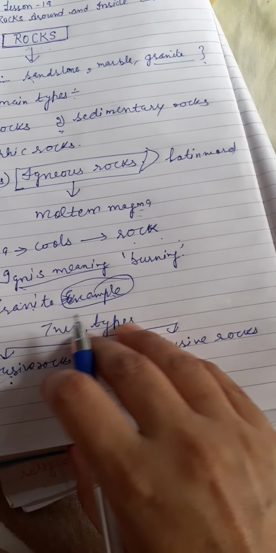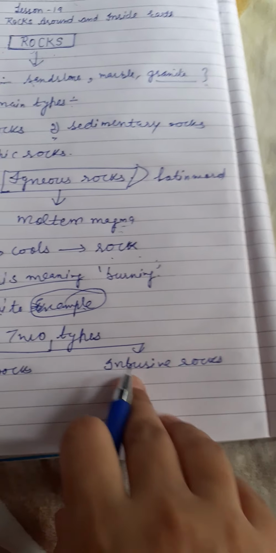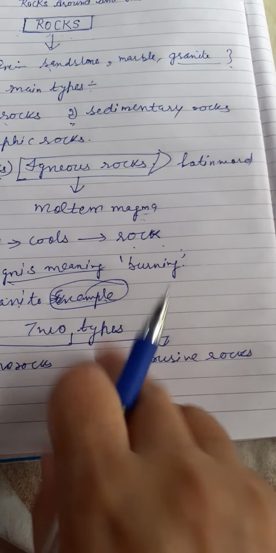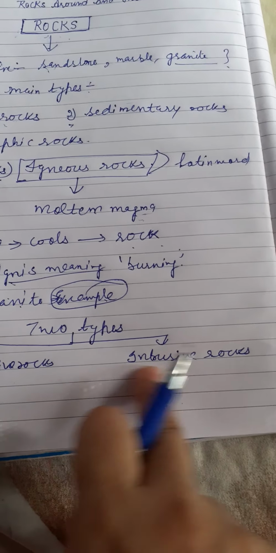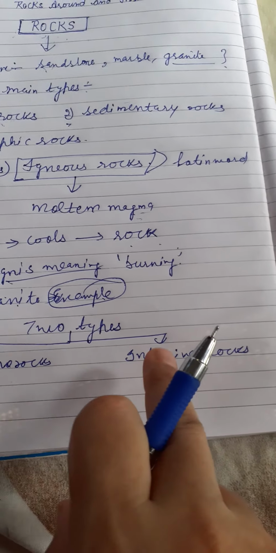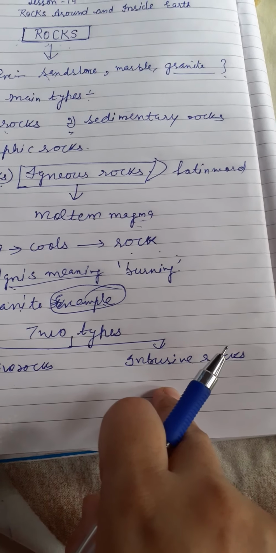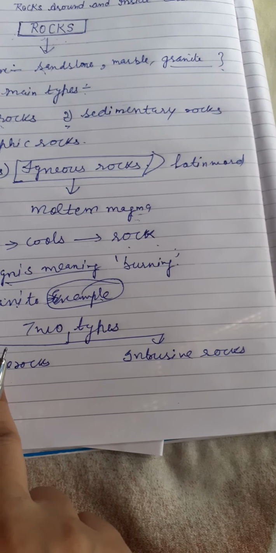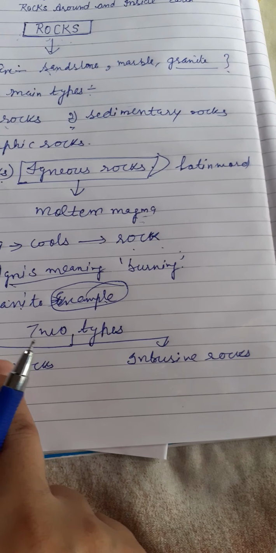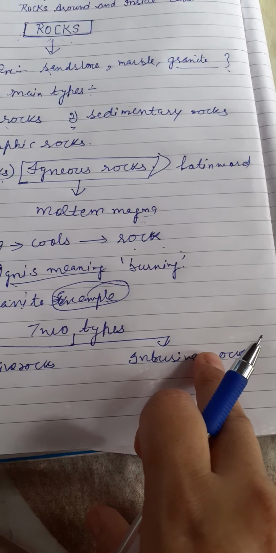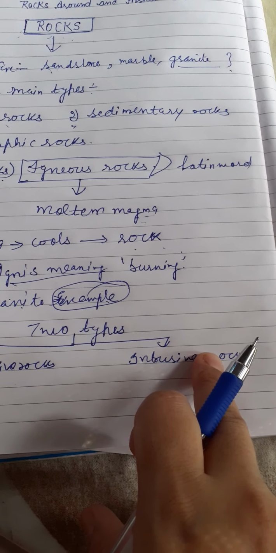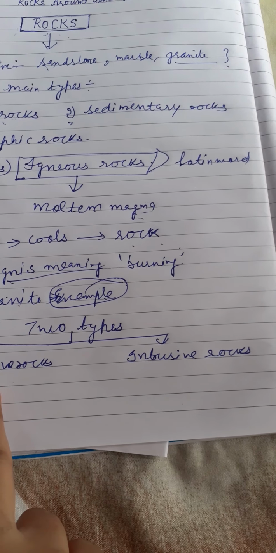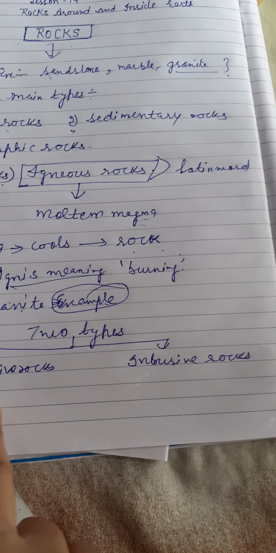And what are intrusive rocks? Intrusive rocks are the rocks which are formed when the magma gets trapped deep inside the earth and cools below the earth, right? Here the activity happens inside the earth, and in extrusive rocks, activities happen on the surface of the earth, right? Intrusive rocks are also called plutonic rocks, right? These rocks take a very long time to cool down, and extrusive rocks take a very short time to cool down and solidify into a rock.